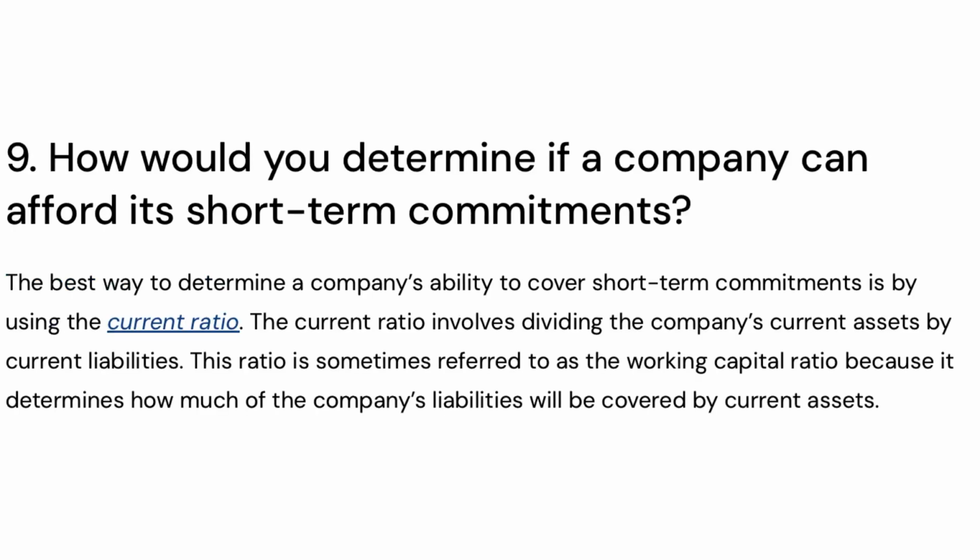9. How would you determine if a company can afford its short-term commitments? The best way to determine a company's ability to cover short-term commitments is by using the current ratio. The current ratio involves dividing the company's current assets by current liabilities. This ratio is sometimes referred to as the working capital ratio because it determines how much of the company's liabilities will be covered by current assets.